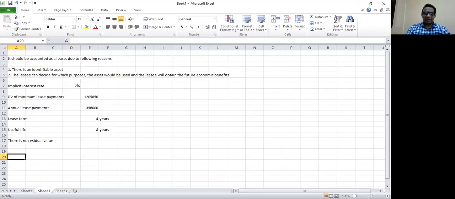So we can calculate the annual depreciation. Can you calculate the annual depreciation? Remember, there is no transfer of ownership. So if there is no transfer of ownership, I hope you remember the asset should be depreciated over the earlier of the useful economic life and the lease term. Useful economic life is 8 years, lease term is 4 years. So the earlier period is 4 years, therefore the asset should be depreciated over 4 years. So the annual depreciation rate should be 25%.